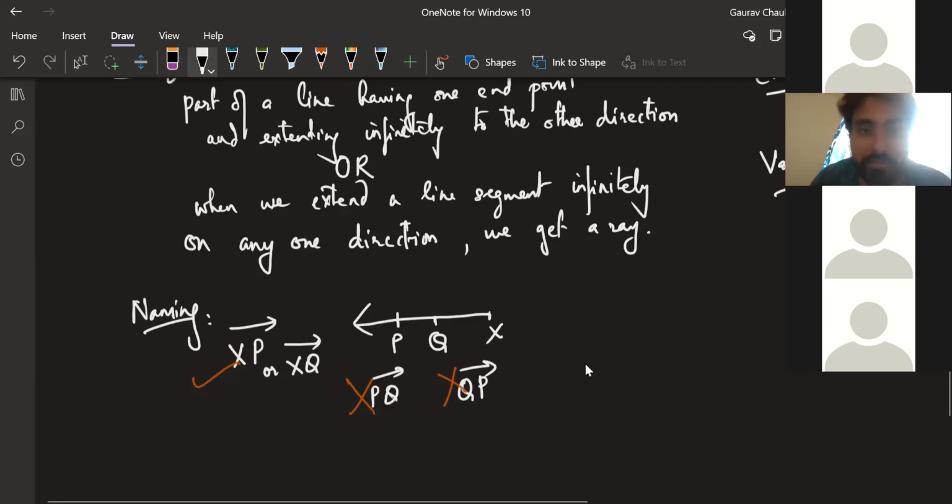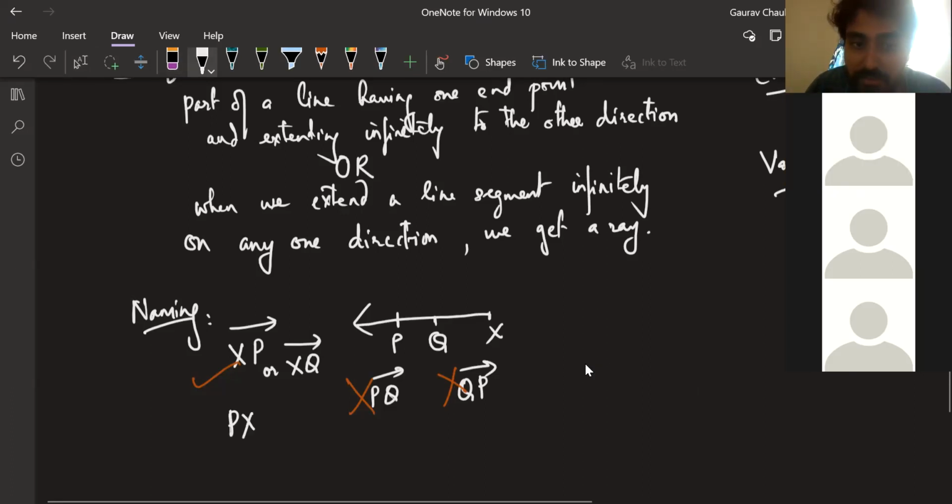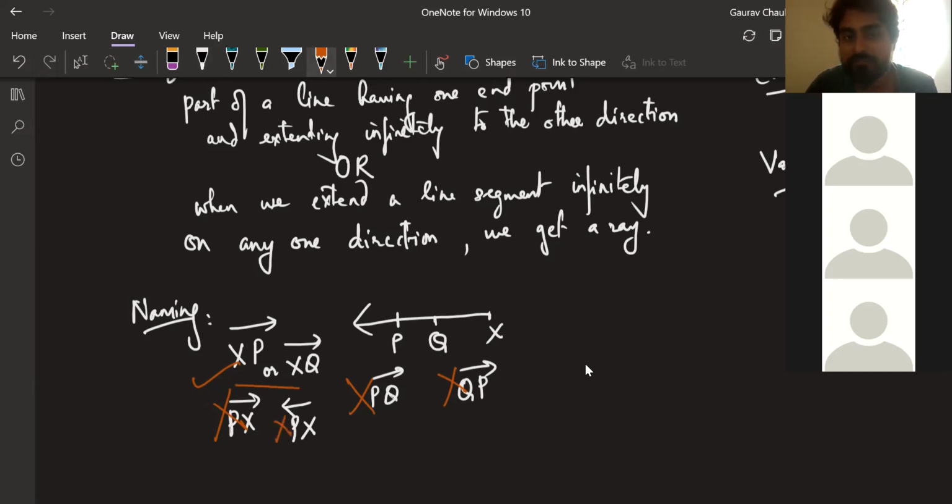One more thing, just write this also. PX is also wrong because the starting point should be on the left. One more thing I'll show you. Even this is wrong: if I write PX like this and put the arrow like this, it is also wrong. That's the answer to Manoj's question. The convention is this: start with the starting point. You can write these and put a wrong on top of them. XP or XQ, you put a tick mark.